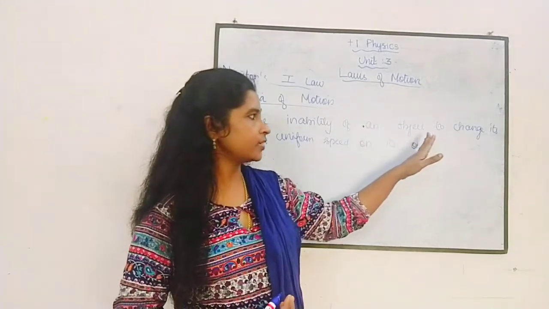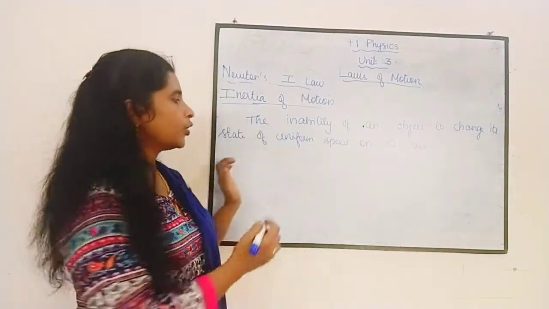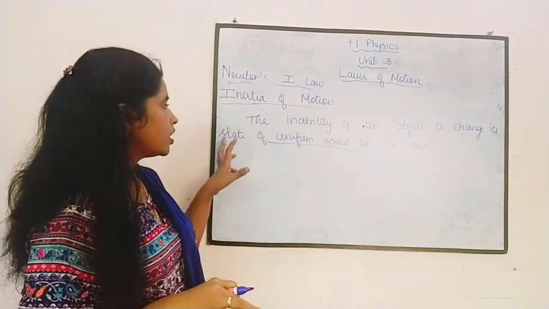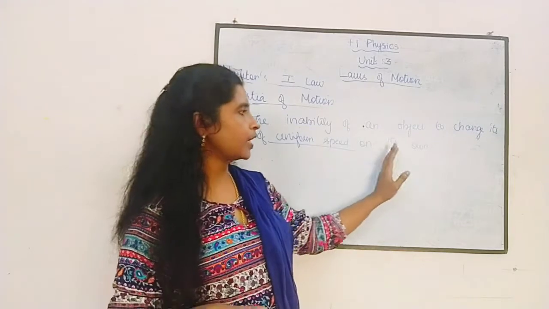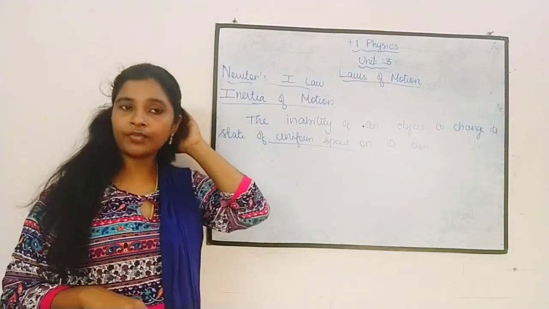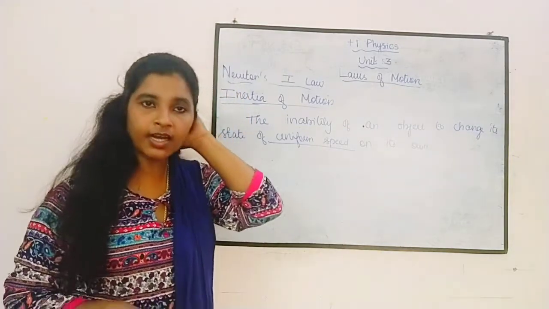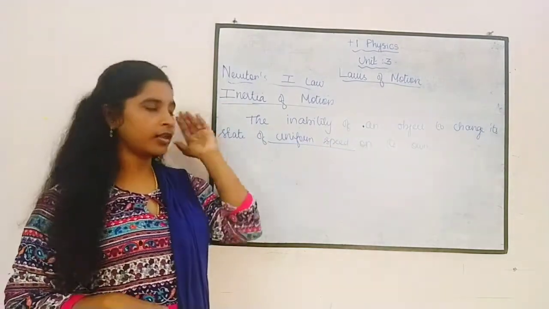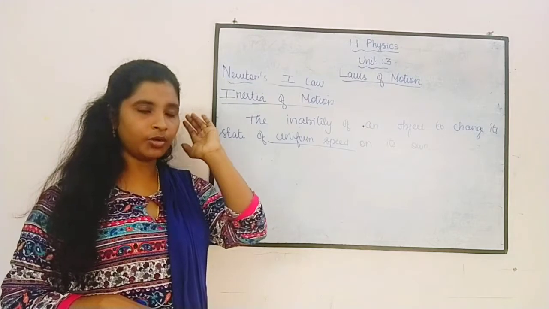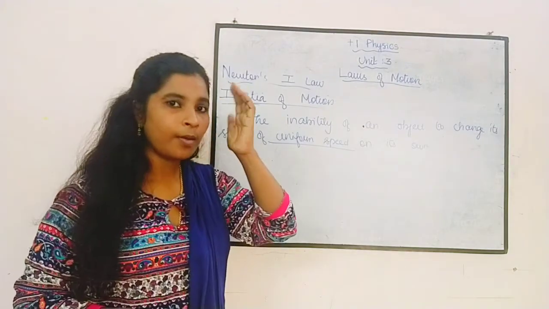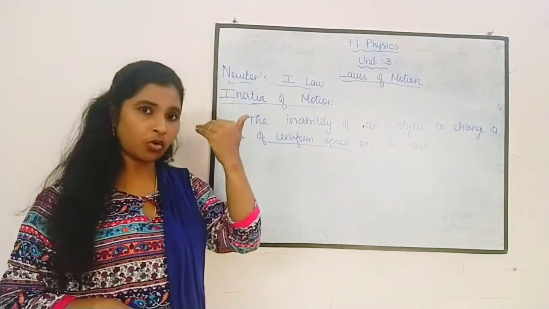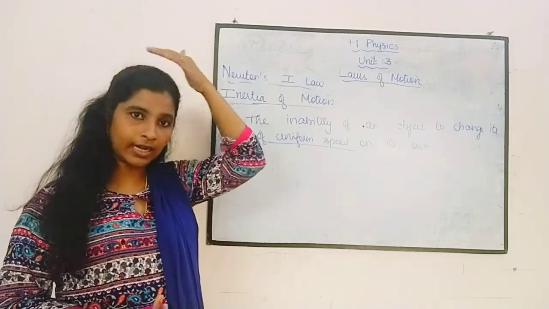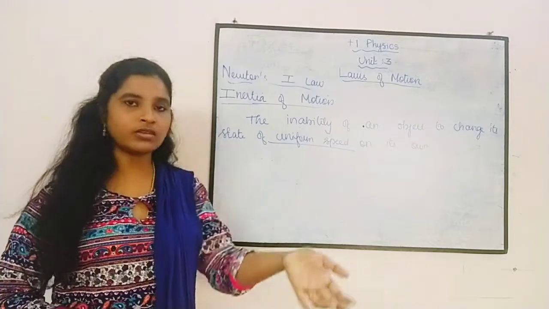So what is inertia of motion? Inability of an object to change its state of uniform speed. Moving, I said, right? Moving with uniform velocity. State of uniform speed on its own. Okay. தானாவே இப்ப ஹெட் மூவ் ஆயிட்டே இருந்துச்சு, தானாவே அதை ஸ்டாப் பண்ண முடியல. Inability of an object to change its state. அது யூனிஃபார்ம் மோஷன், யூனிஃபார்ம் வெலாசிட்டில it is changing, but it cannot change by its own. பாடியில ஃபோர்ஸ் அப்ளை பண்ணதுனால சேஞ்ச் ஆச்சு, பட் தலையில ஃபோர்ஸ் அப்ளை ஆகாததுனால it cannot change its state.